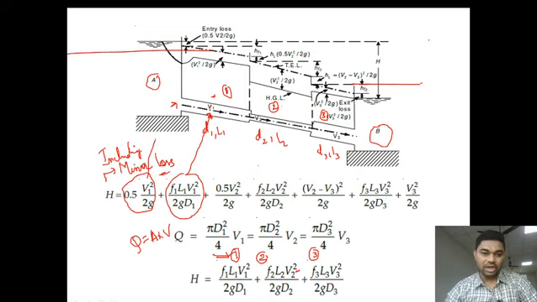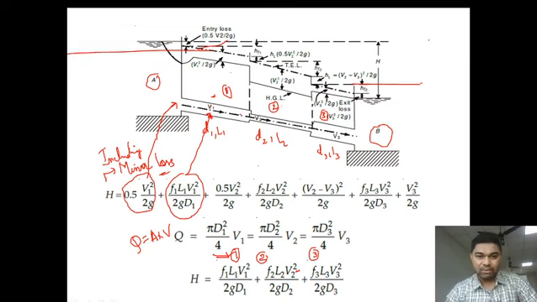This one is due to entrance loss. Which one? The first one, 0.5 V1 square by 2g, is due to our entry loss.